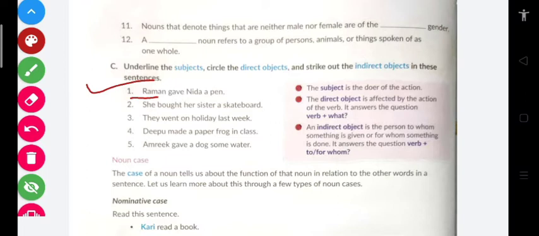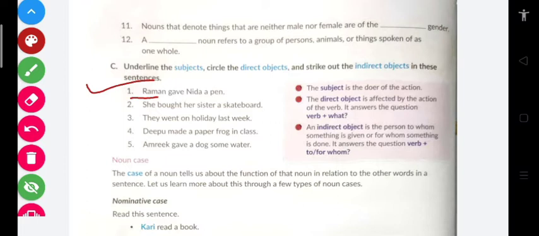After subject, when you get another name, and if that name is a living thing, so this name will be called as indirect object. And if that name is non-living thing, that will be called as direct object. Clear? Means the thing on which the verb is done, the action is done, is called direct object. The thing which is directly related to the action is called direct object. Just try to understand, I repeat.